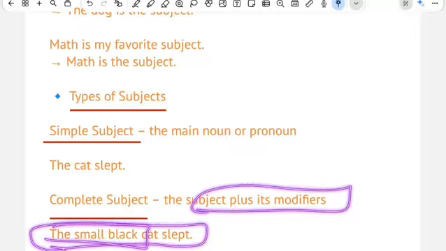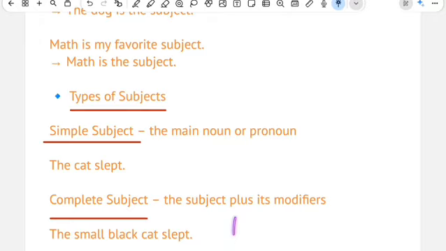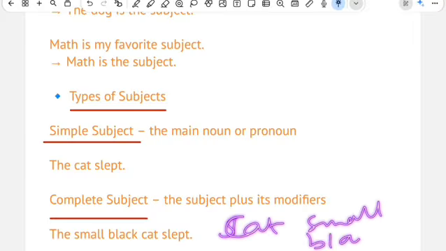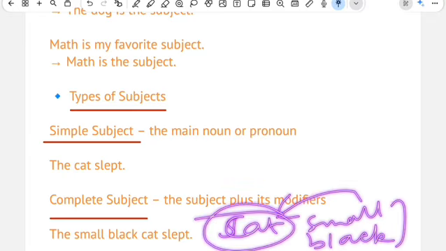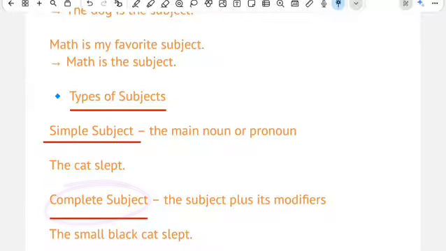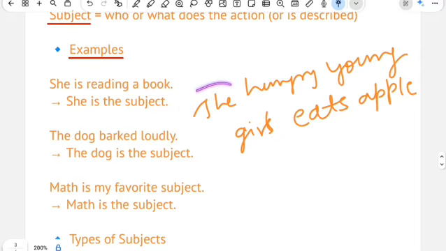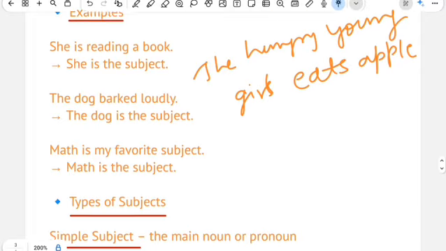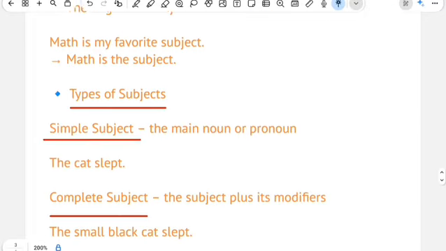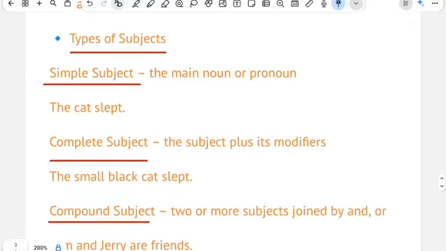Subject plus its modifier. Now what is a modifier? Basically a modifier is nothing but the words that are modifying that particular noun or pronoun. Here the cat is small as well as black, so these two words are modifying our noun, that is cat. So this is our complete subject. So here you can see our complete subject is the hungry young girl, or if I say my simple subject, then it is girl only. Now let's move towards our last type, that is compound subject.